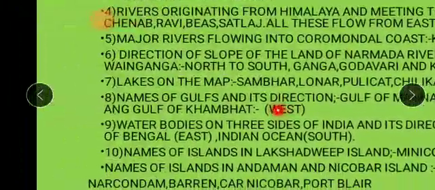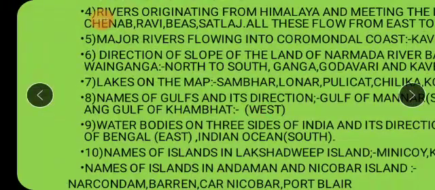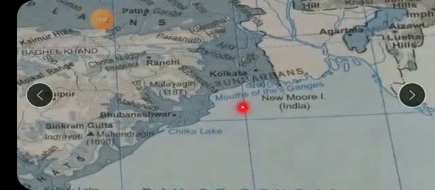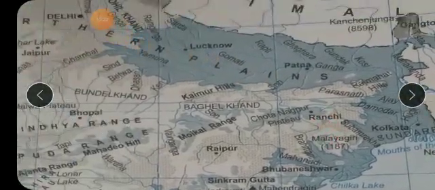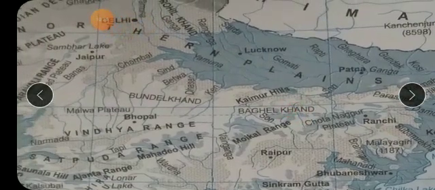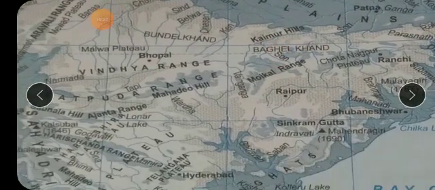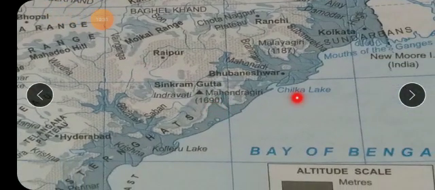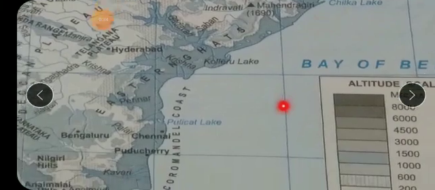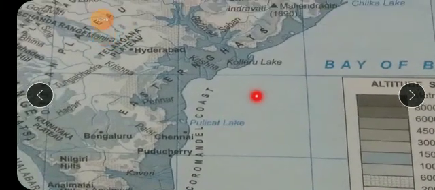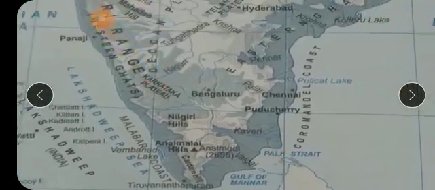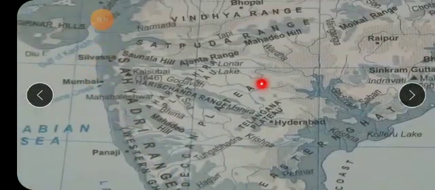The next question, the names of lakes which you see on the map. The names of famous lakes. So let's try to find out on the map. I am enlarging the map, but when you see your textbook, you will find all these names. Just search in your textbook very carefully for the names of all these important lakes. Like here it is written, see, Chilka Lake, isn't it? Then this Pulikat Lake, this Koleru Lake. So like this you will get the names of these famous lakes.